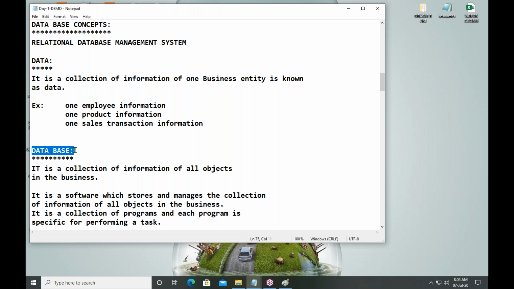Means if there is additional information, we should add it to the database. If there is unnecessary information, delete it from the database. Adding data, deleting data. Suppose 2 employees are senior employees. Their present salary is 40,000. Now their salary increased to 50,000.